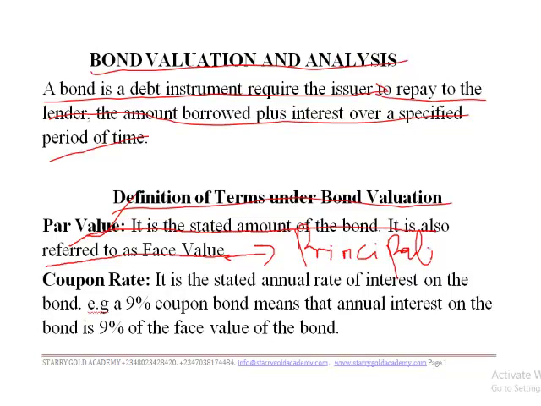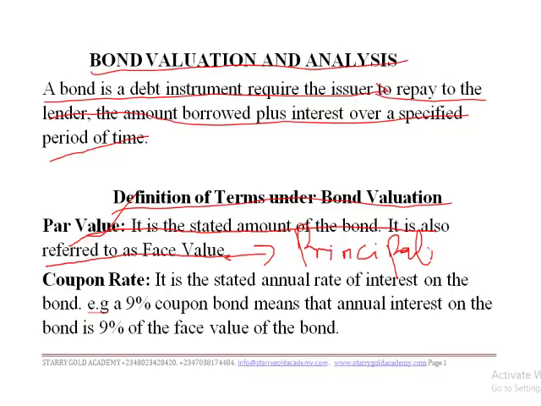How much do we want to borrow? Then it is at the point of repayment that we need to consider the interest element on the amount that is borrowed. So the par value is the real value, the worth of the bond that we are talking about.